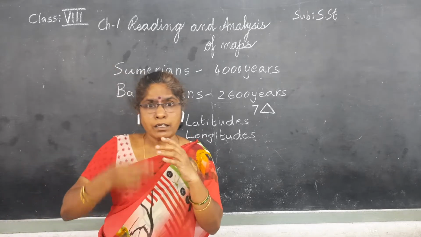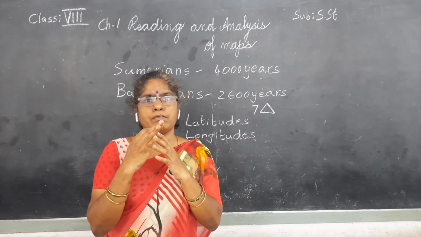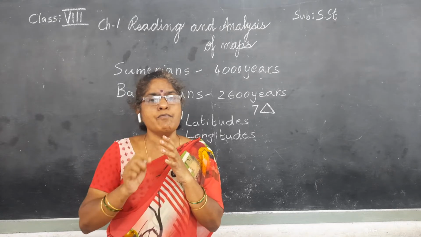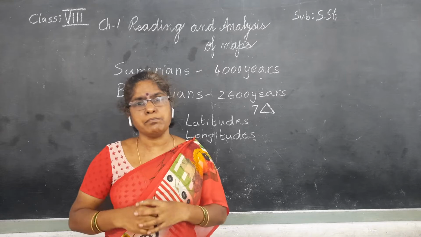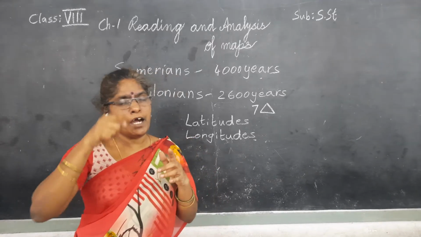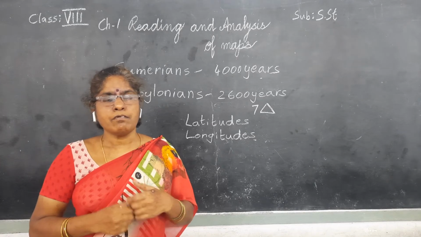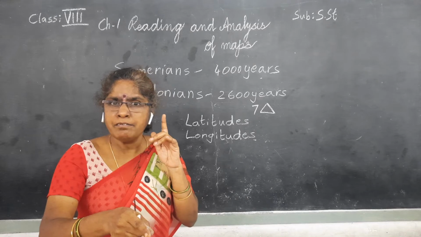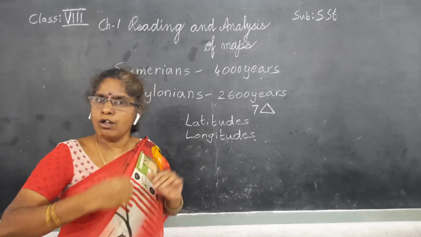Longitudes, they observed. They took a list of the places where midday occurs at the same time. Then they joined those places where the midday timings are the same. That line they joined and they named it a longitude.